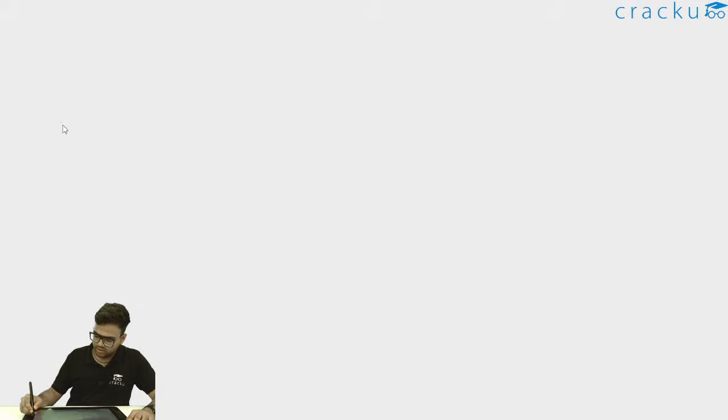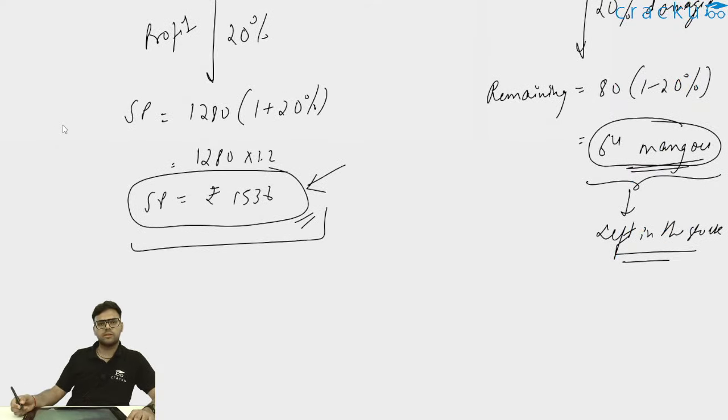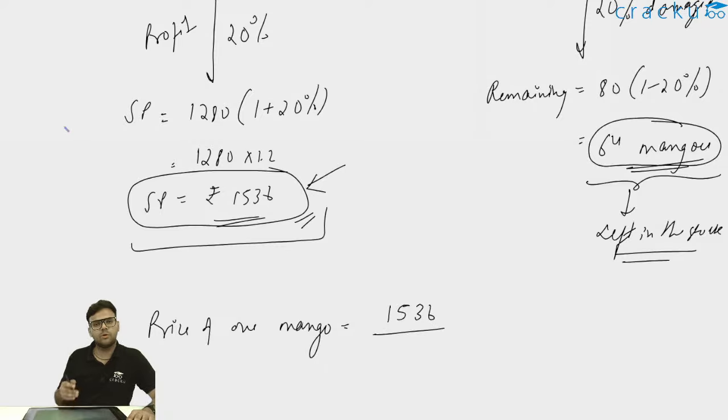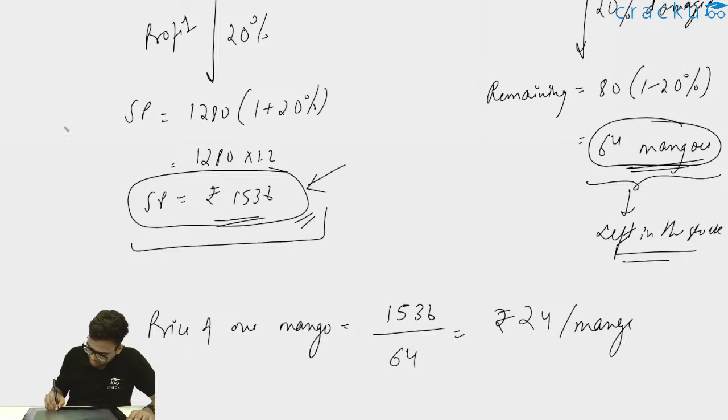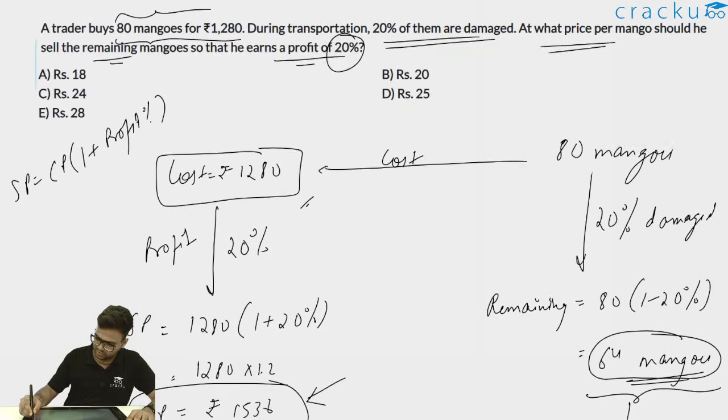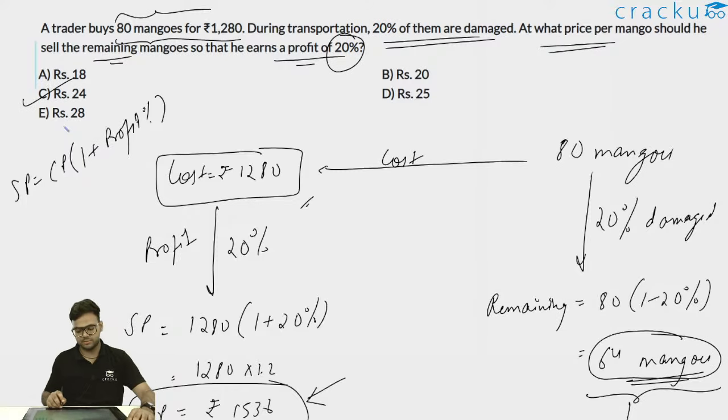The price of one mango will be the total price 1536 divided by the total number of mangoes, 64, which comes out as 24. So he should sell each mango at rupees 24 if he wants to earn a profit of 20% after 20% of his stock was damaged, and therefore rupees 24 per mango. Option C is the correct answer.